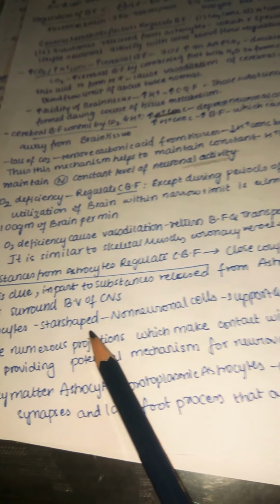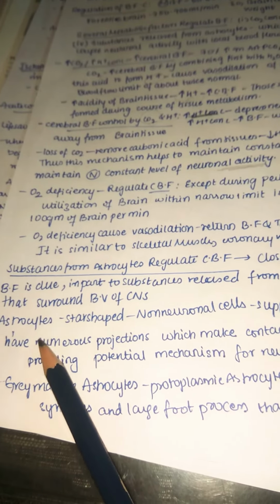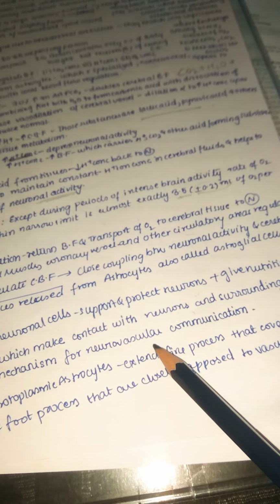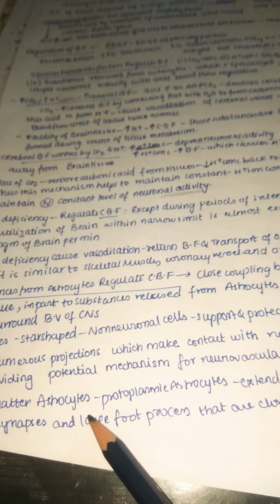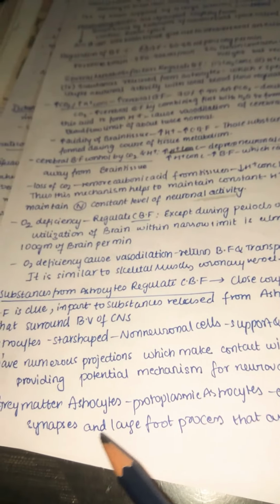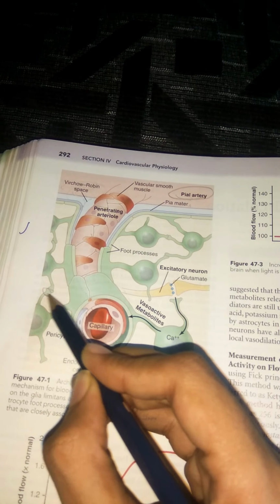So astrocytes are star-shaped non-neuronal cells, support and protect neurons, and of course also give nutrition. They have numerous projections which make contact with the neurons and surrounding blood vessels, as we have seen there, providing the potential mechanism for neurovascular communication. So it's like a neurovascular communication. The gray matter astrocytes or protoplasmic astrocytes extend fine processes that cover most synapses and large foot processes that are closely opposed to the vascular walls. So you can see here these are the foot processes which are mainly close to the vascular walls.